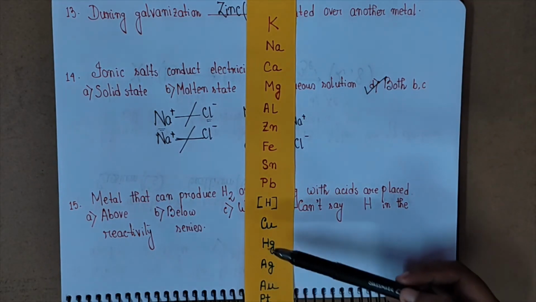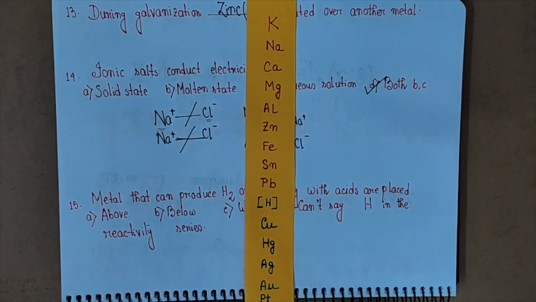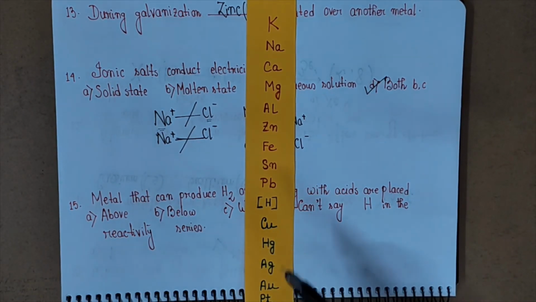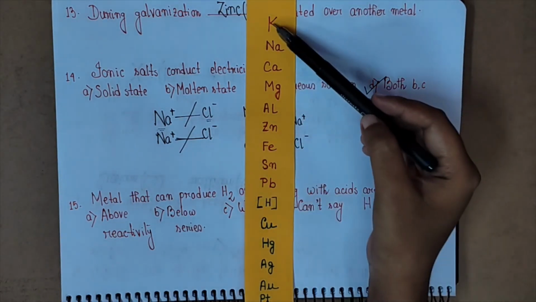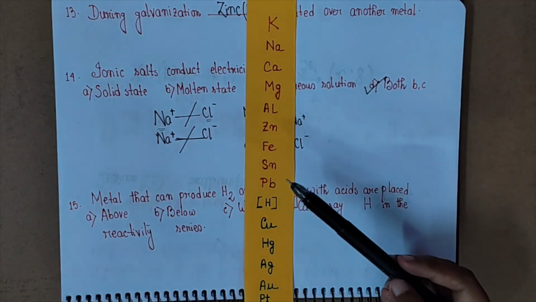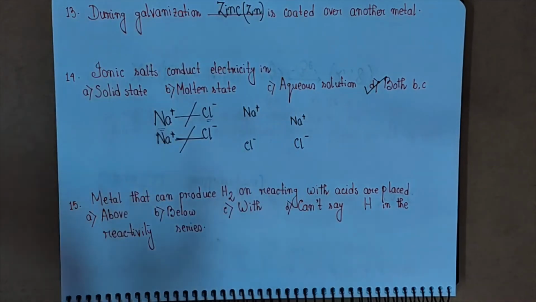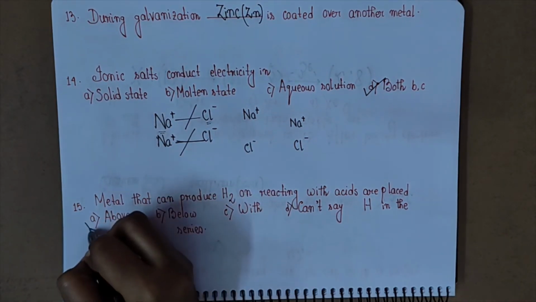But those metals which are placed below hydrogen are less reactive than hydrogen, so they will not produce hydrogen gas on reacting with acid. Understand? Only the metals placed above hydrogen can produce hydrogen on reacting with acid. So the option here is above.